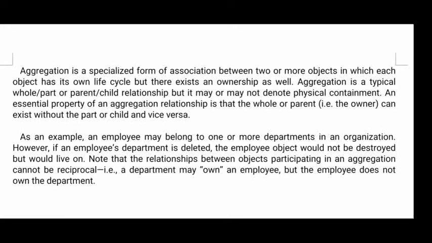Now, composite aggregation. The composite aggregation uses a part of other objects, and it can also create and destroy the other objects. That process is called a composite aggregation. In the first method of aggregation, what happened?